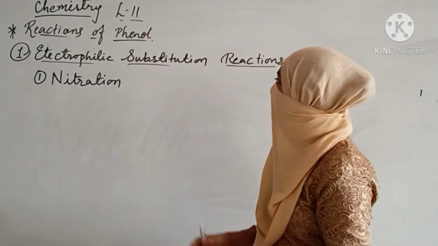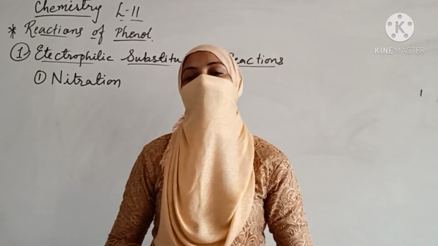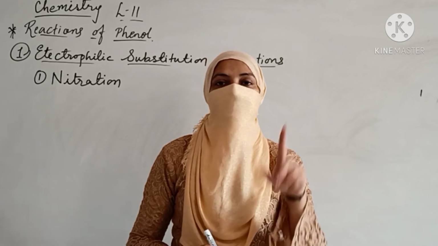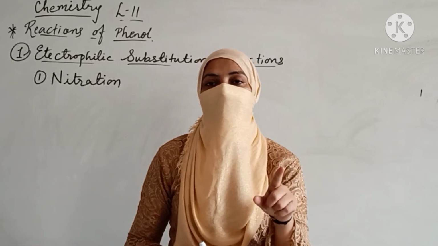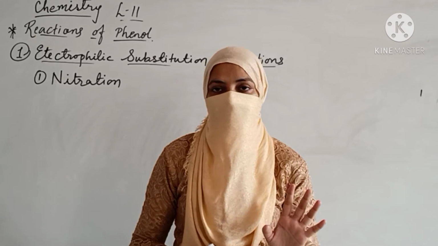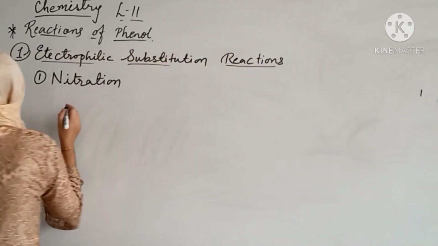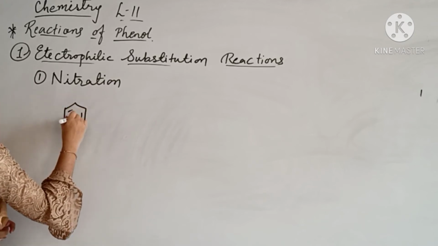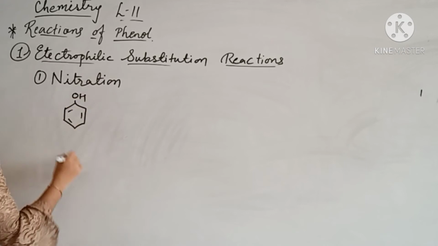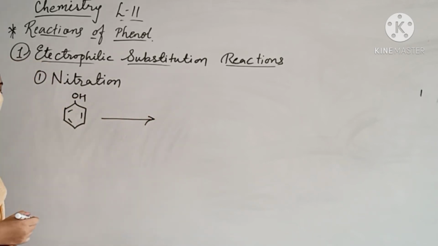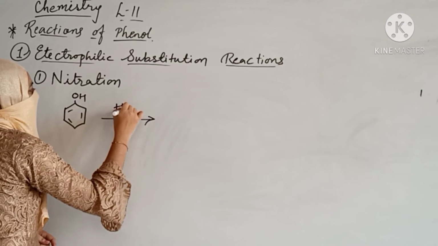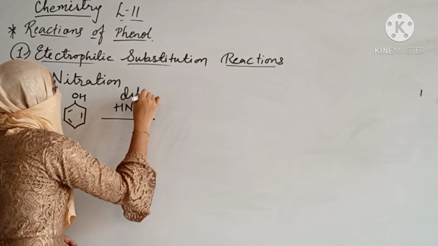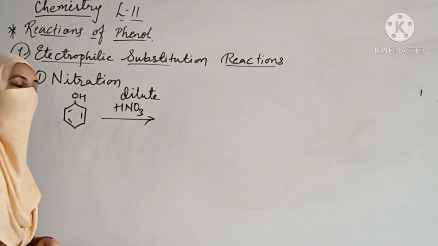So when we talk about phenols, which type of directing group are phenols? Phenols are ortho para directing groups. It means it does not have substitution at the hydrogen of the meta position. It means that when we write nitration of phenols, this is your phenol, right? And when we do the reaction with nitric acid, dear students, when we take dilute nitric acid, we are getting two products.